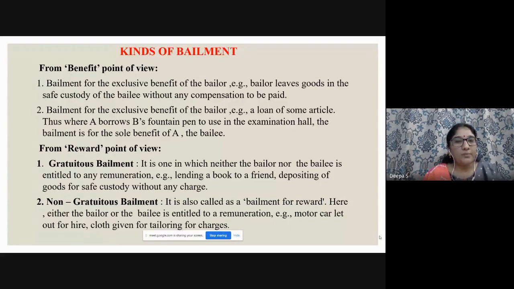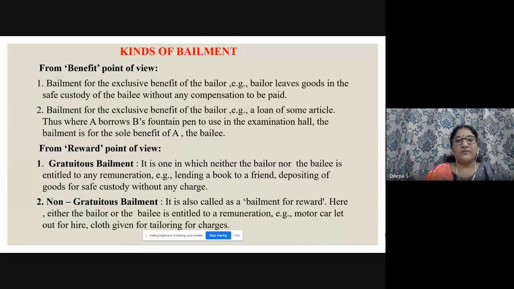And from the reward point of view, there are two types: gratuitous bailment and non-gratuitous bailment. Gratuitous bailment is one in which neither the bailer nor the bailee is entitled to any remuneration. Suppose A lends a book to his friend, right? So nothing is obtained by either of them, right? So after reading the book, he is again going to return it to his friend.